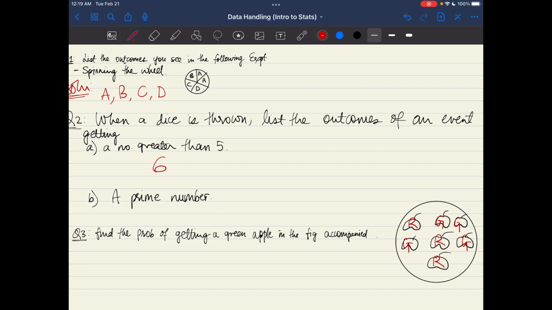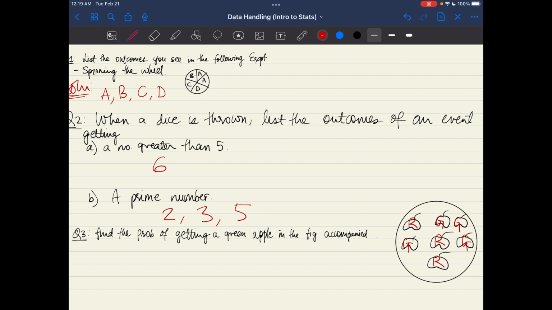6 itself, right? And now let's list the outcomes of getting a prime number on the dice. So now we know that 2, 3, and 5 are the prime numbers. Therefore, the outcomes of an event of getting a prime number are 2, 3, and 5, right?